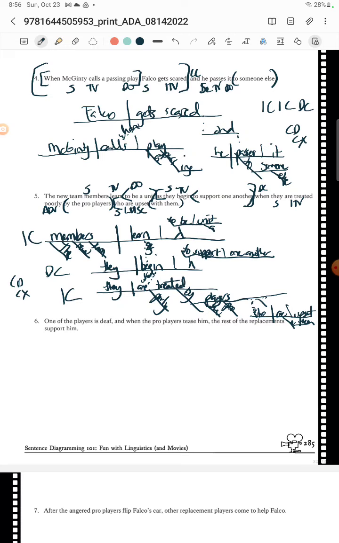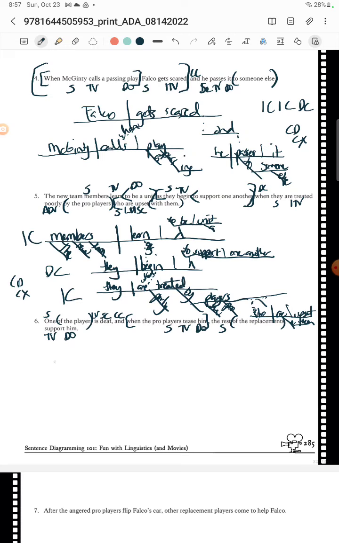Sorry about my messy bleed through. One of the players is deaf. And when the pro players tease him, the rest of the replacements, they support him. Okay. And then that's a prepositional phrase. Not too bad.